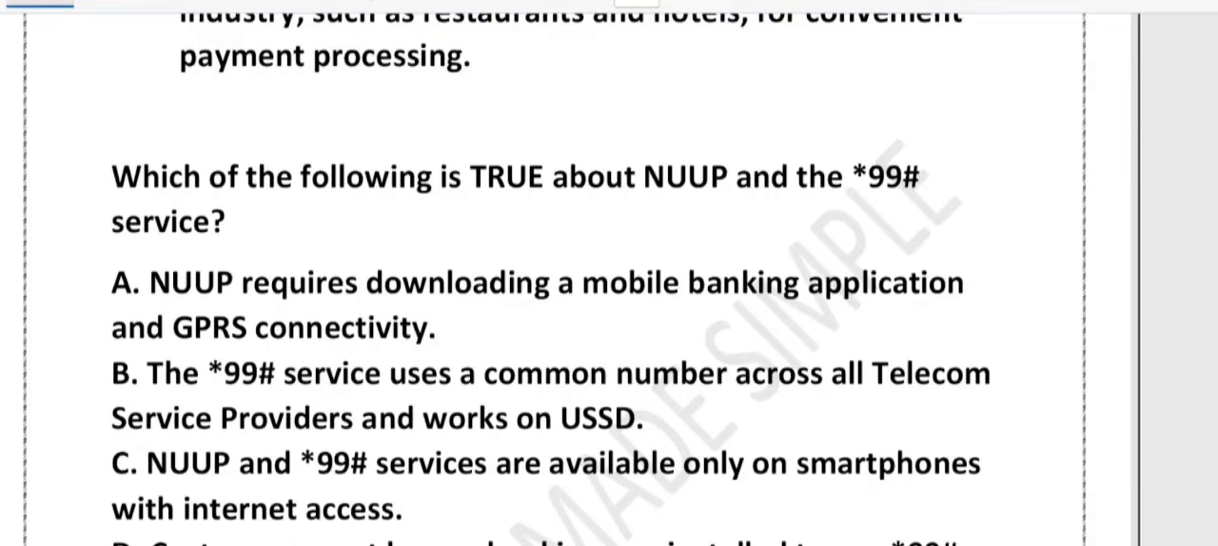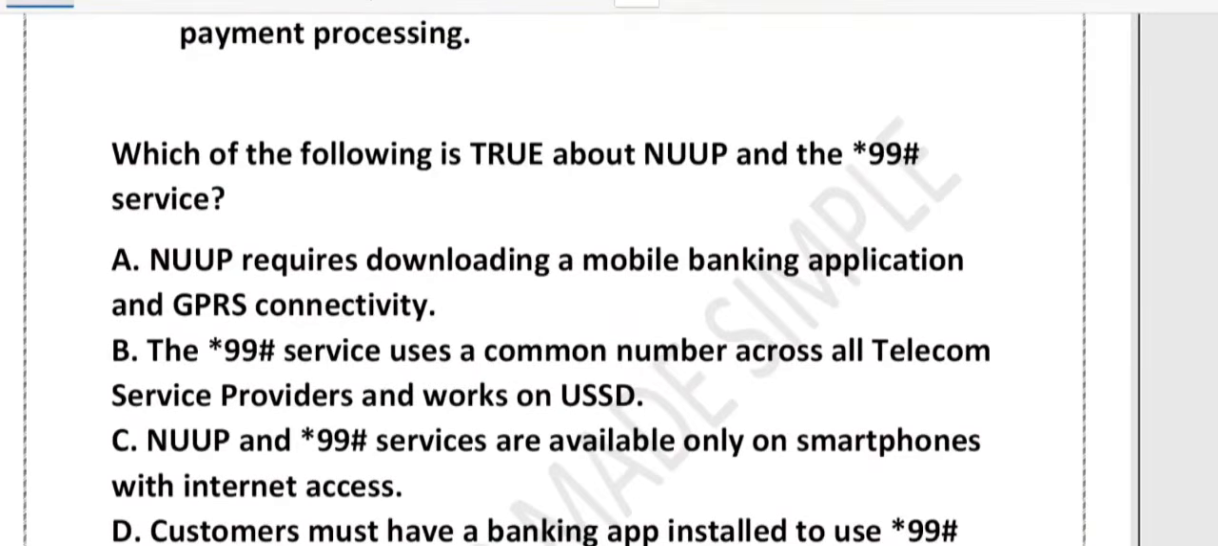Now friends, let's see the next question. Which of the following is true about NUUP and the *99# service? Very good question it is. Options are: Option A: NUUP requires downloading a mobile banking application and GPRS connectivity. Option B: the *99# service uses a common number across all telecom service providers and works on USSD.